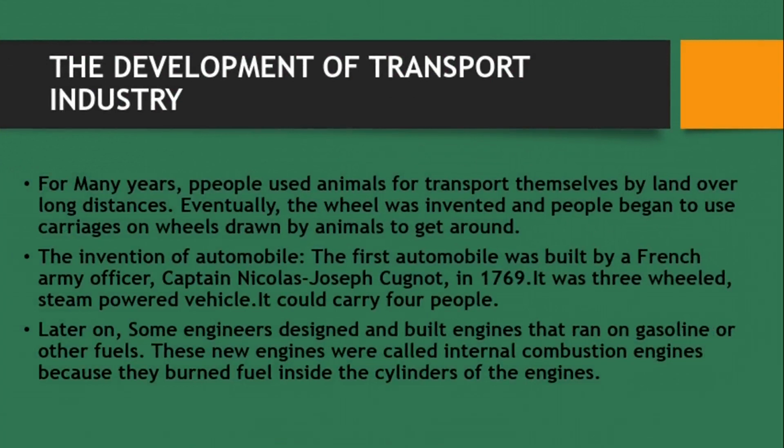First of all, the French army officer, Captain Nicolas Joseph Cugnot, was the one that invented a three-wheeled steam-powered vehicle. That's one wheel in the front, two at the back. That's the wheel arrangement of the vehicle he invented. It was powered by the steam engine. The steam engine uses water to produce heat that powers this vehicle.